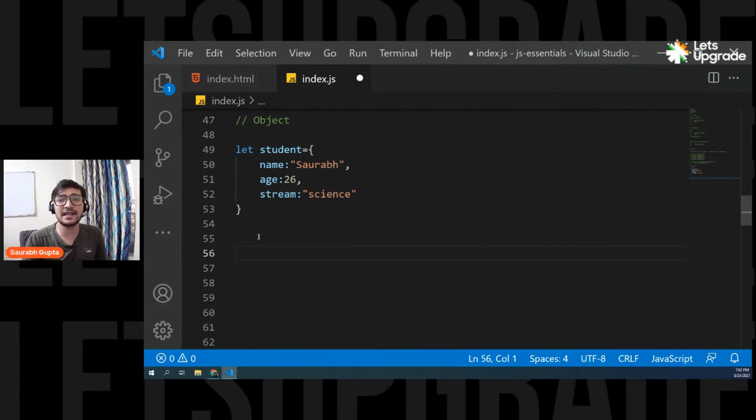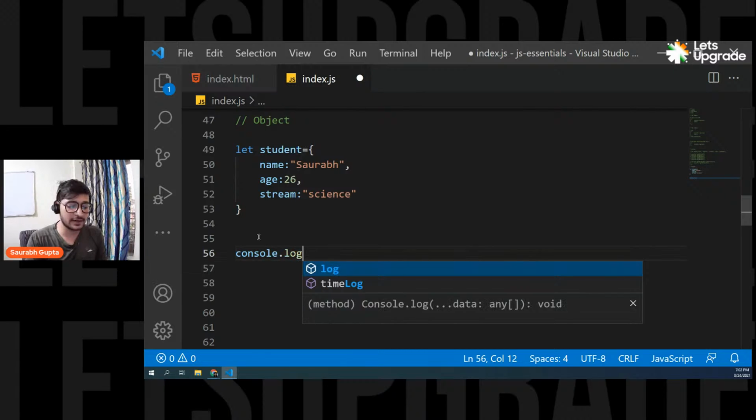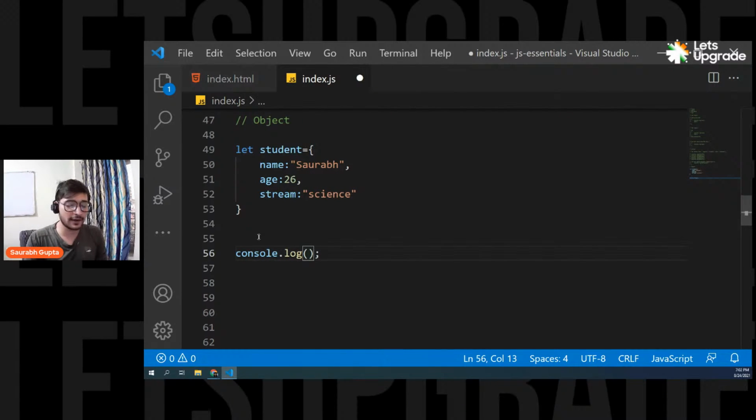Let's say I want to access the name of the student. How can I access it? It's really simple. Let's say I want to print it. So I simply say console.log.